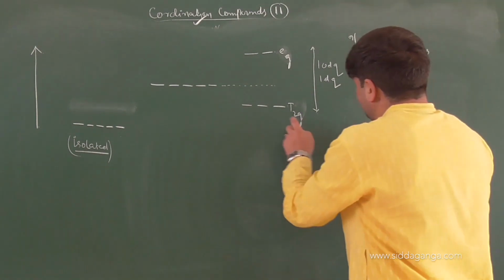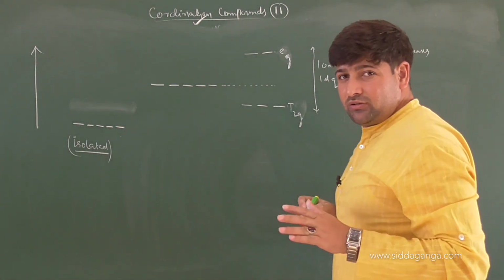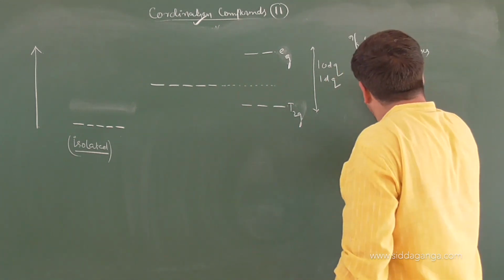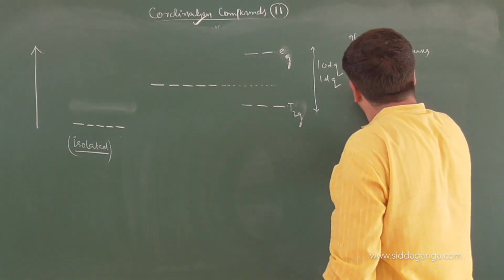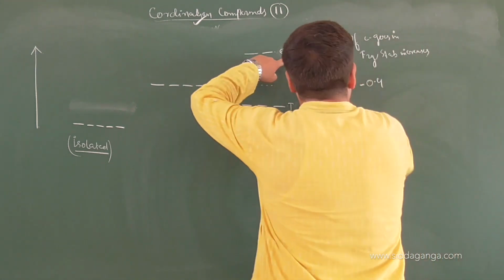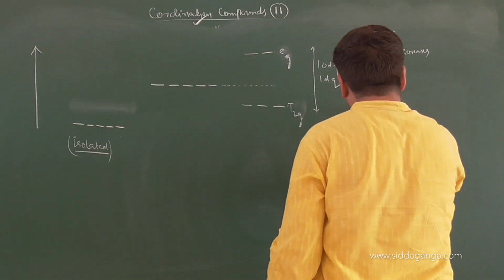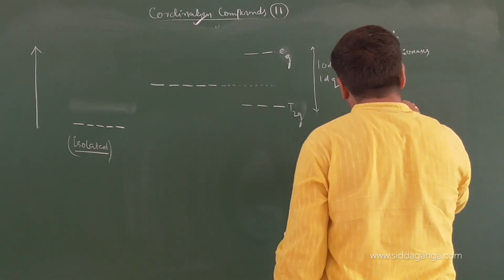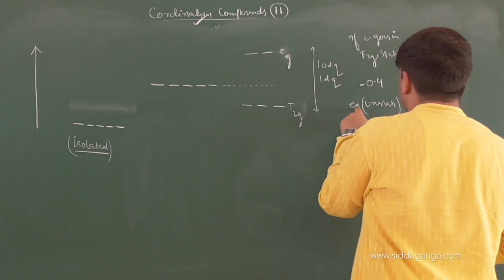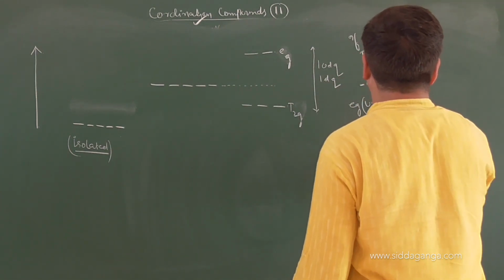And remember, when the electron is going in the T2G set, the amount of energy given out from the system is 0.4, it will be minus. And in the EG set, the electron will be unstabilizing, with a value of plus 0.6. So when you sum up the two, 0.4 plus 0.6 is equal to 1.